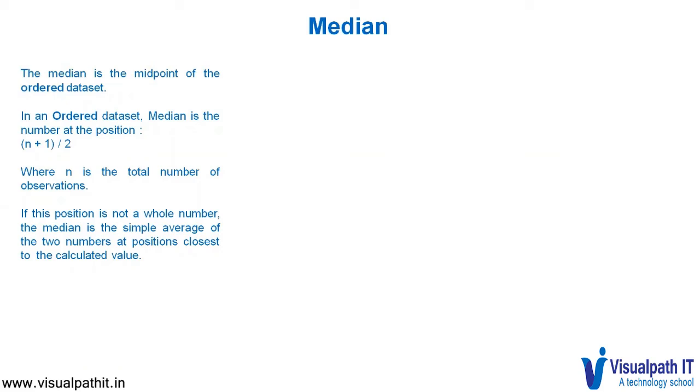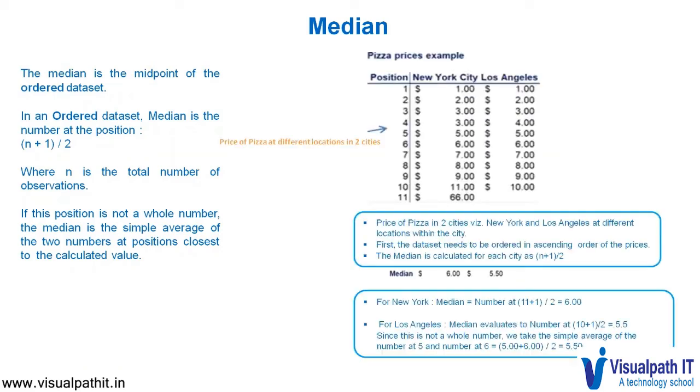So let us look at this with an example. The same example which we discussed for mean, the price of pizza in the two cities, New York and Los Angeles, at different locations within that city. Now, this has been ordered in ascending order.